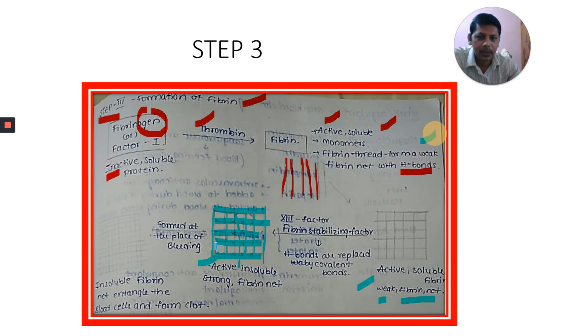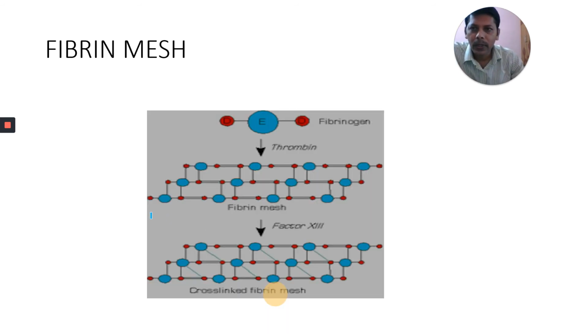This meshwork has become very strong because of the replacement of hydrogen bonds with covalent bonds. An active, insoluble, strong fibrin net is formed at the place of bleeding. You can observe here that this insoluble fibrin net entangles the blood cells and forms the clot. Fibrinogen is converted to fibrin by thrombin. The fibrin mesh is formed, and then the cross-linked fibrin mesh, because of covalent bonds.